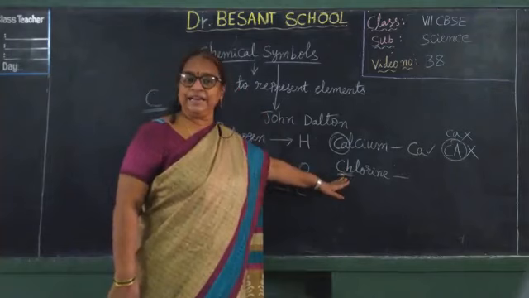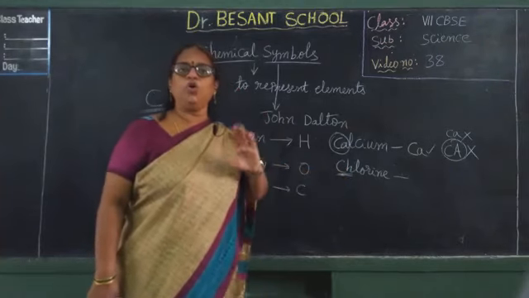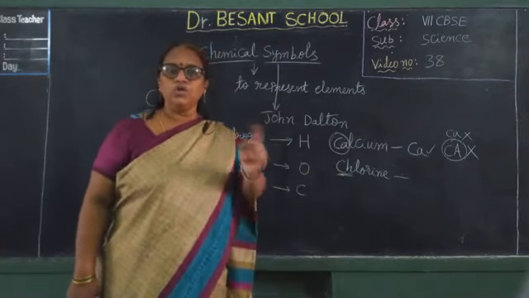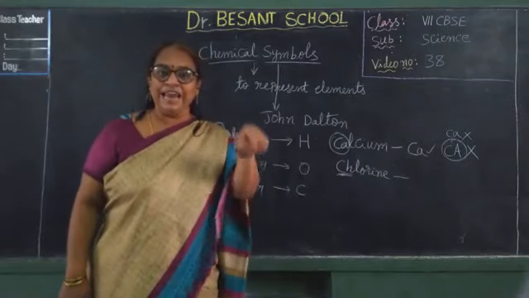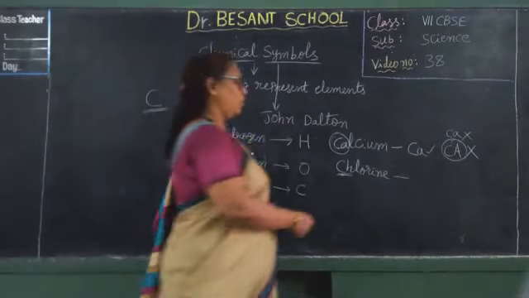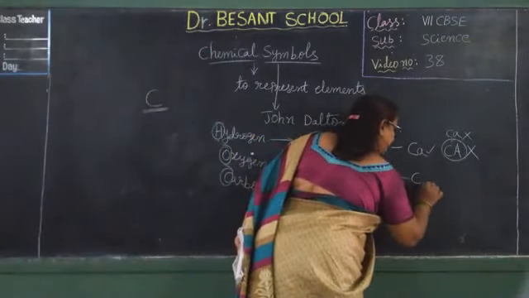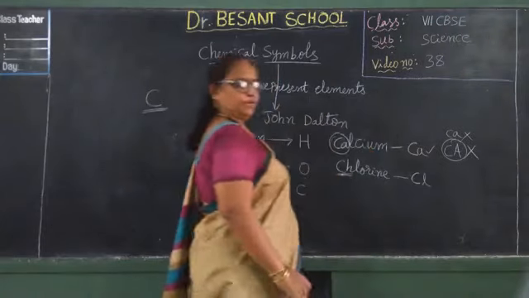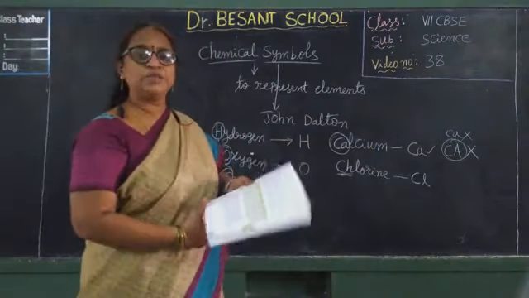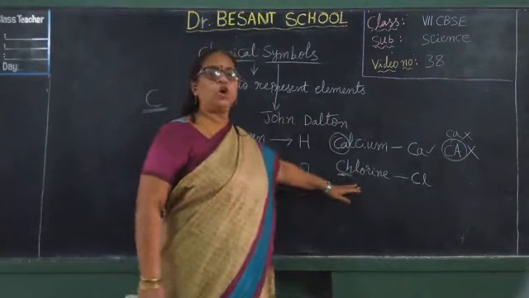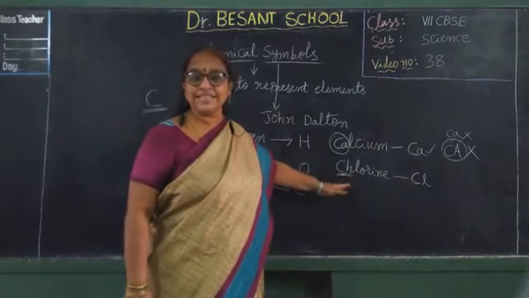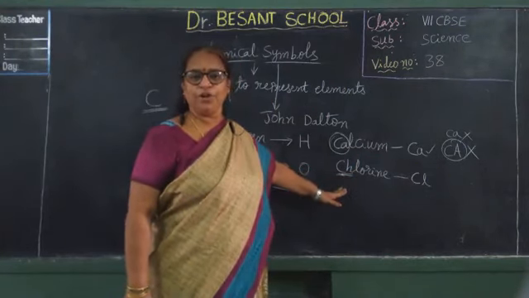Here H is silent. So after C, what you get is L, isn't it? So the symbol of chlorine is capital C and small l. That is the symbol for chlorine, because H is silent. Following me?